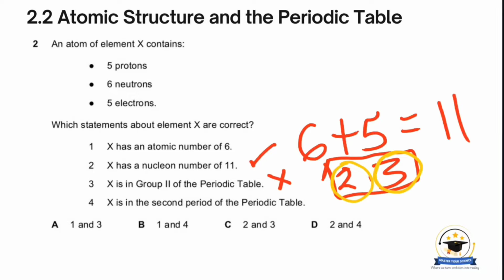So 2 occupied electron shells means we are in period 2, which is the second period of the periodic table. So that makes this statement correct. So we've got 2 and 4 being the correct statements, which makes D the correct answer.